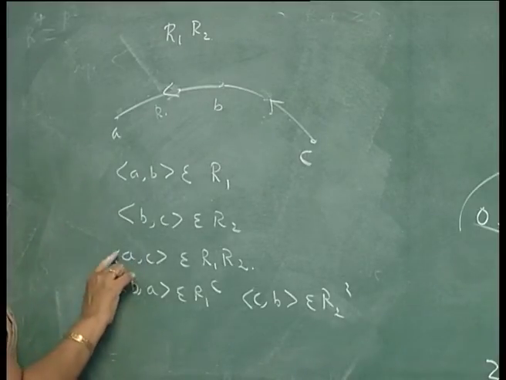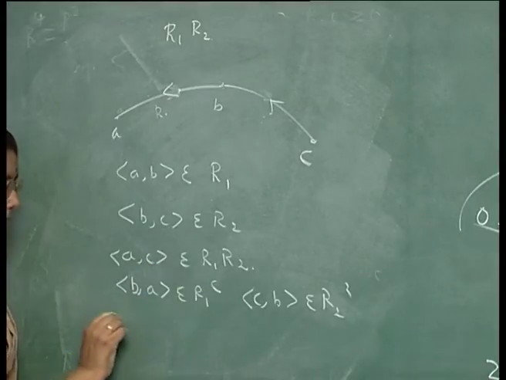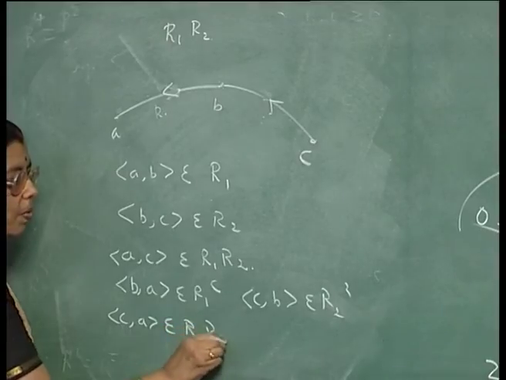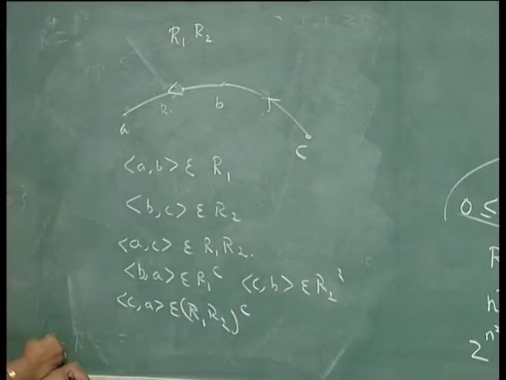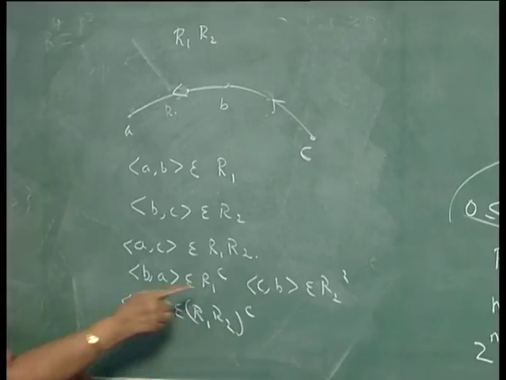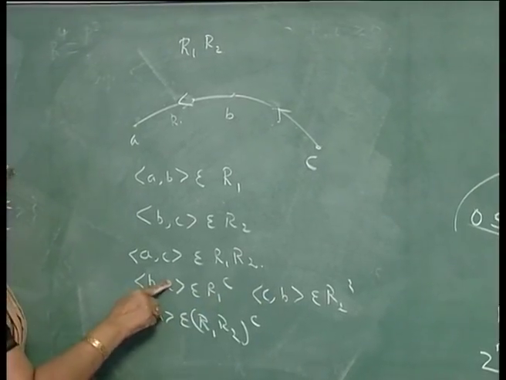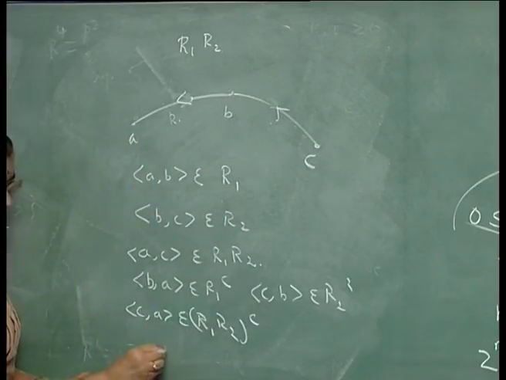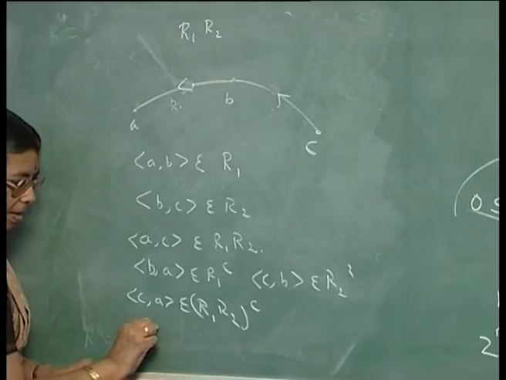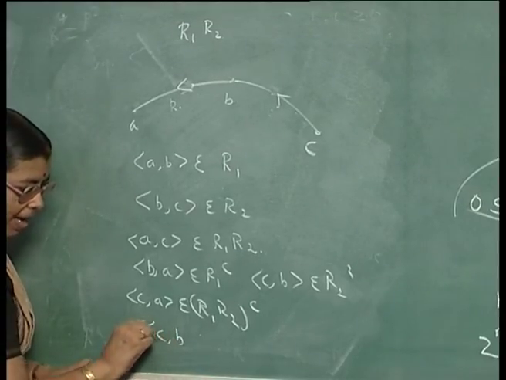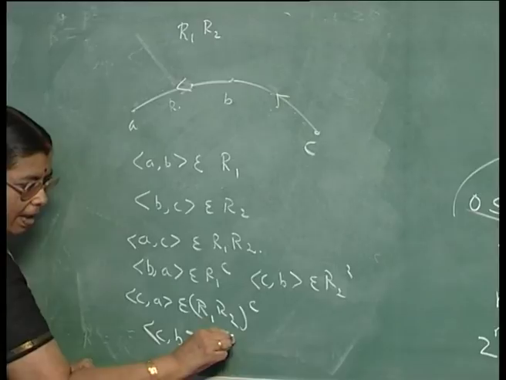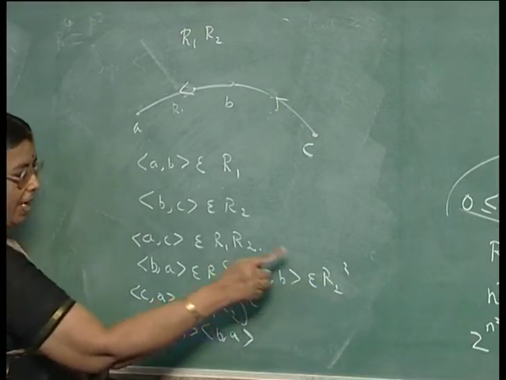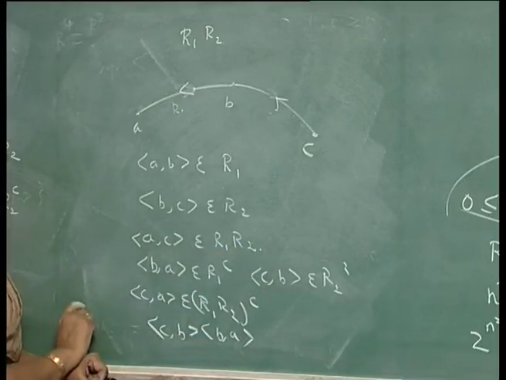Now, what about an element belonging to (R1 R2)^C? (C,A) belongs to (R1 R2)^C, and this you can get by combining (C,B) and (B,A). If you combine (C,B) and (B,A), you get (C,A), and this belongs to R2^C and this belongs to R1^C.